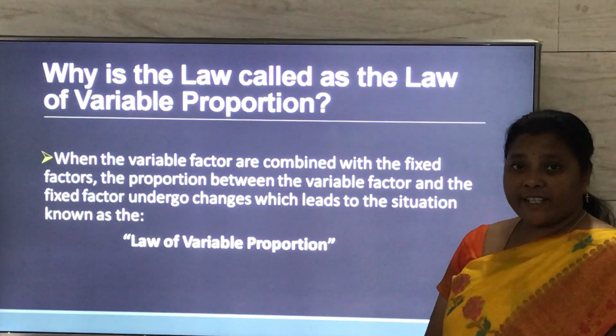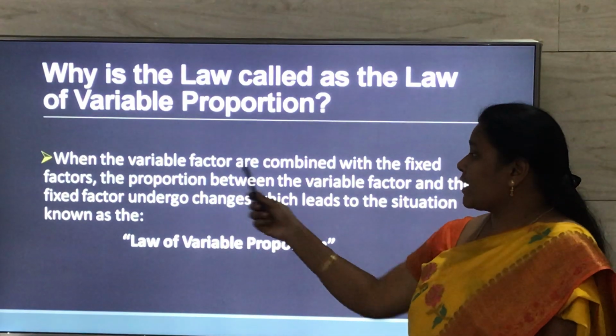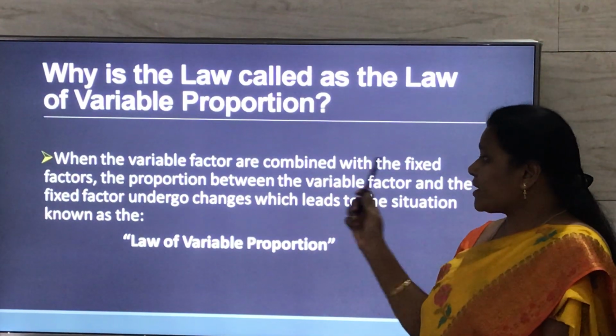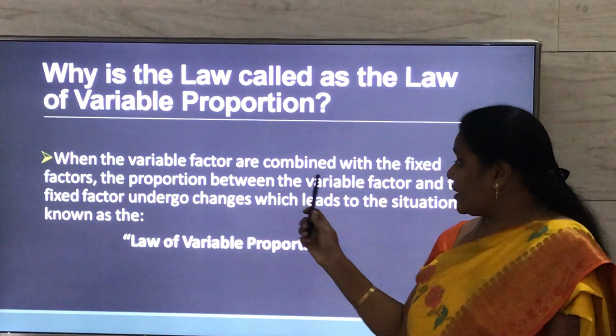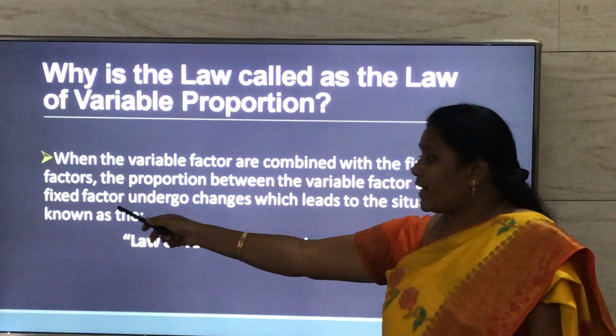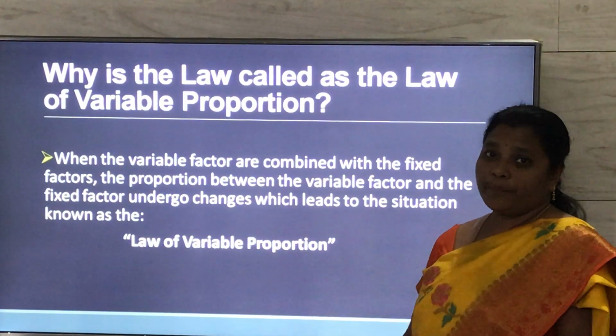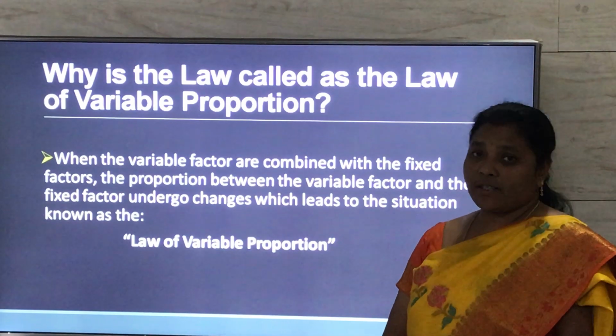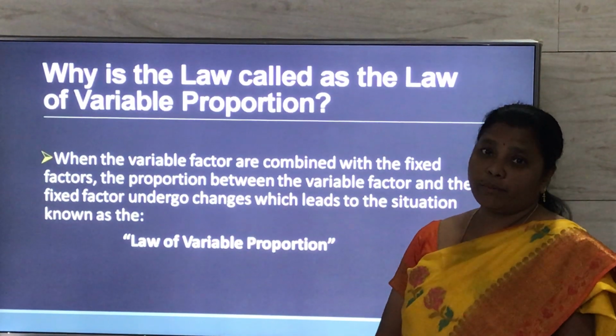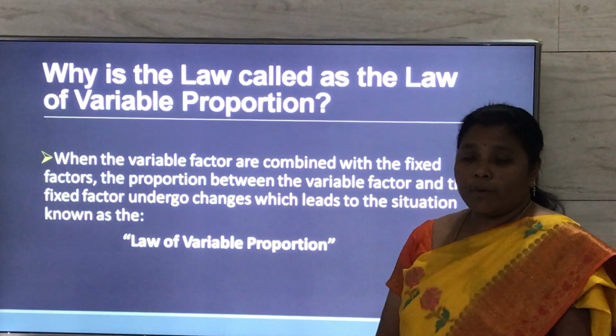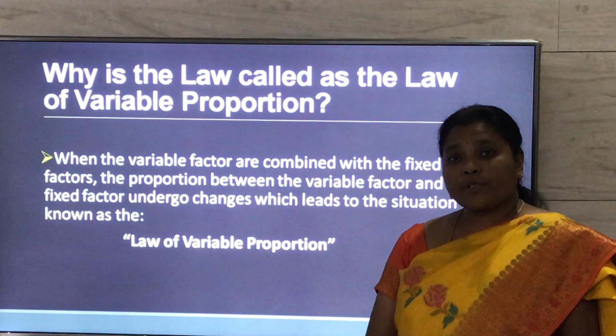So the law states that when the variable factors are combined with the fixed factors, the proportion between the variable factors and the fixed factors undergoes changes. And such a change is called the law of variable proportion. Why is it called the law of variable proportion?